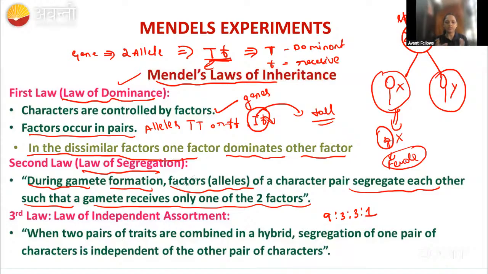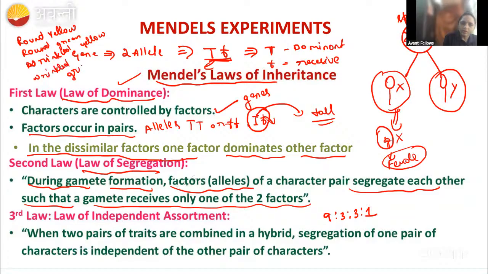Now we have got the ratio 9 is to 3 is to 3 is to 1, which means we have got the difference. What types do we have? Round yellow we got, and round green also we got, and wrinkled yellow also we got, then wrinkled green also we got.